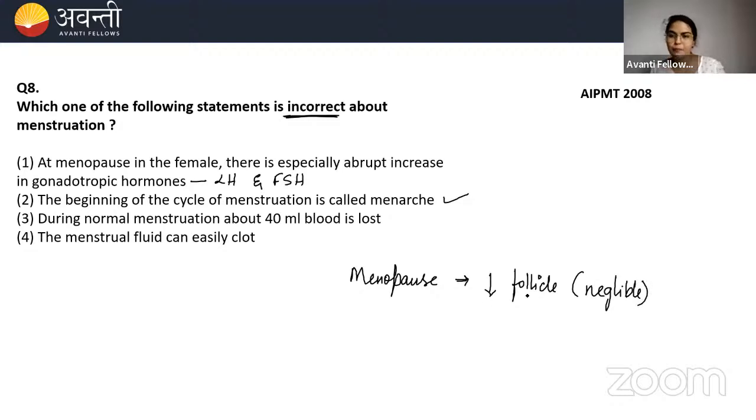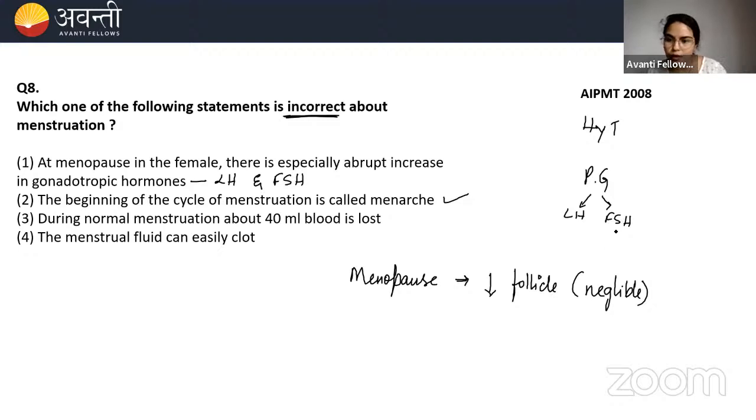You must know the negative feedback. You have studied negative feedback in the chapter on human reproduction. Here there is the hypothalamus and the pituitary gland. This pituitary gland will secrete LH and FSH, and both hormones help in progesterone and estrogen synthesis.